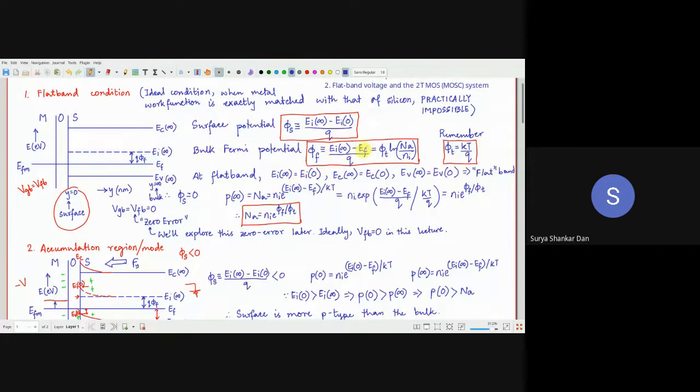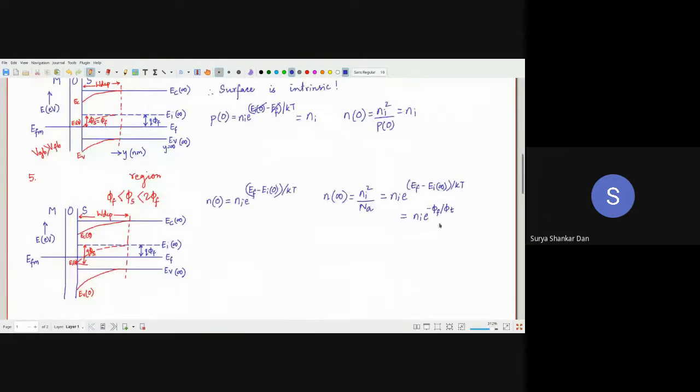Ei infinity minus EF by q. So here we have EF minus Ei infinity by q. I am just doing some mathematical jugglery: ni e to the power of (EF minus Ei infinity), and then Ei infinity minus Ei0 by kT.